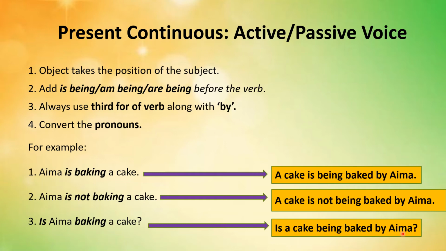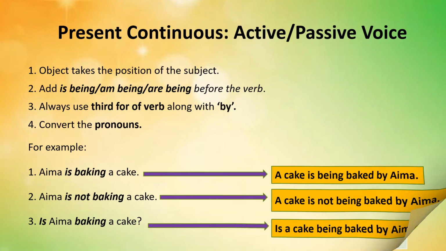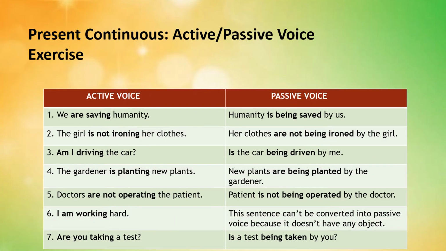You can notice that I have applied all these formulas, or you can say these are the rules, to convert the given sentences of present continuous tense, which were in their active voice form, into their passive voice forms. Now the exercise, to have a more clear idea.